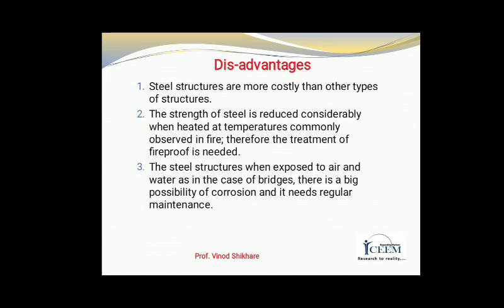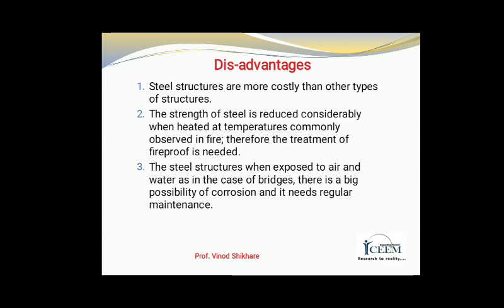Next are the disadvantages of steel structures. Steel structures are more costly than other types of structures. The strength of steel is reduced considerably when heated to high temperature, commonly observed in fire. Therefore, fireproof treatment is needed. When steel structures are exposed to air and water, as in the case of bridges, there is a big possibility of corrosion and it needs regular maintenance.